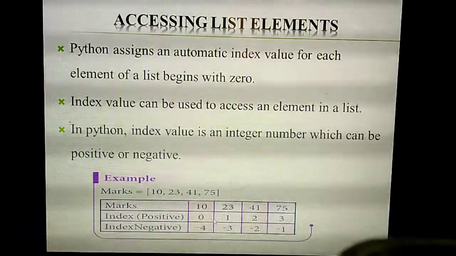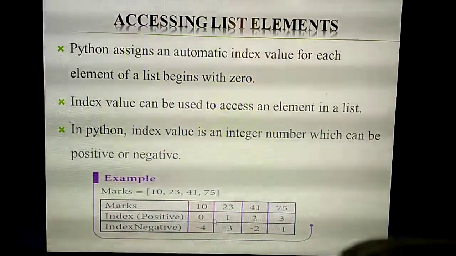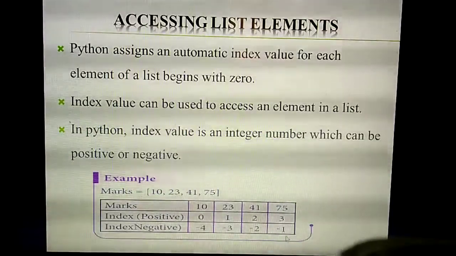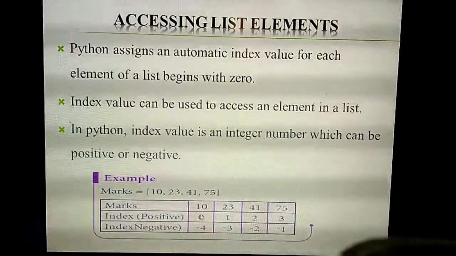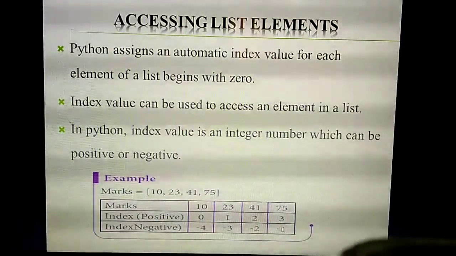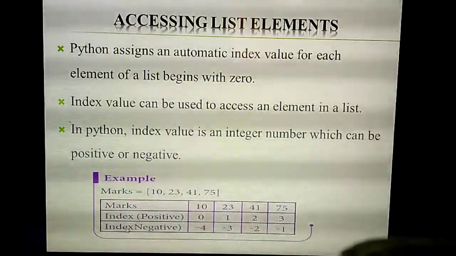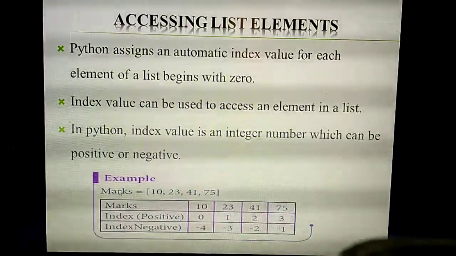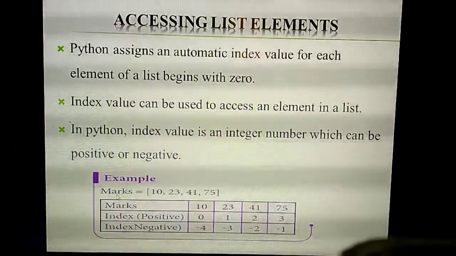Okay, negative index value starts with -1 at the end. Understand? So positive index value starts with 0 from the beginning. So negative index value starts with -1 at the end. So see, what's the name of the list here? See the example. What's the name of the list?